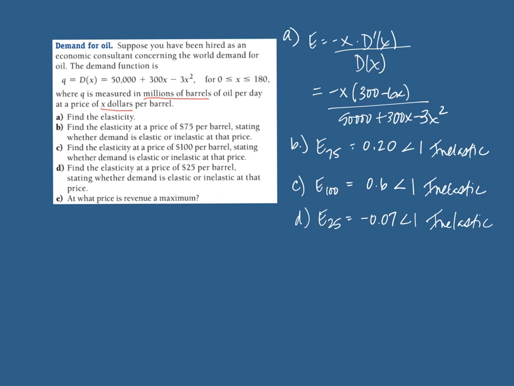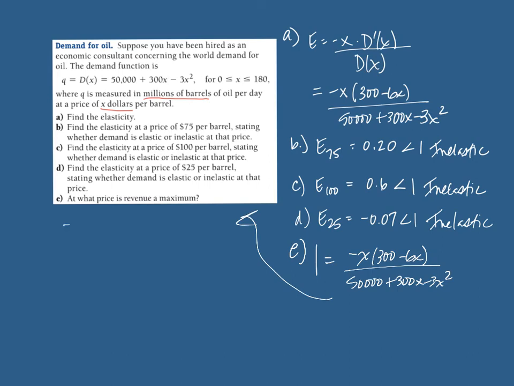So part E is what price is revenue a maximum? And we saw in the previous slide that revenue is at a maximum when elasticity equals 1. So when 1 equals negative x times 300 minus 6x all over 50,000 plus 300x minus 3x squared. So this basically means that when negative x times 300 minus 6x equals, that's when a fraction is equal to 1, is when its numerator equals its denominator.